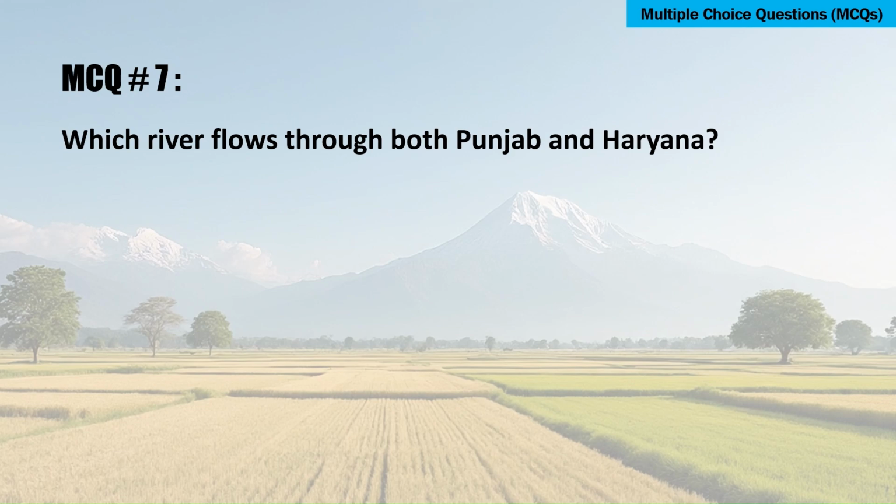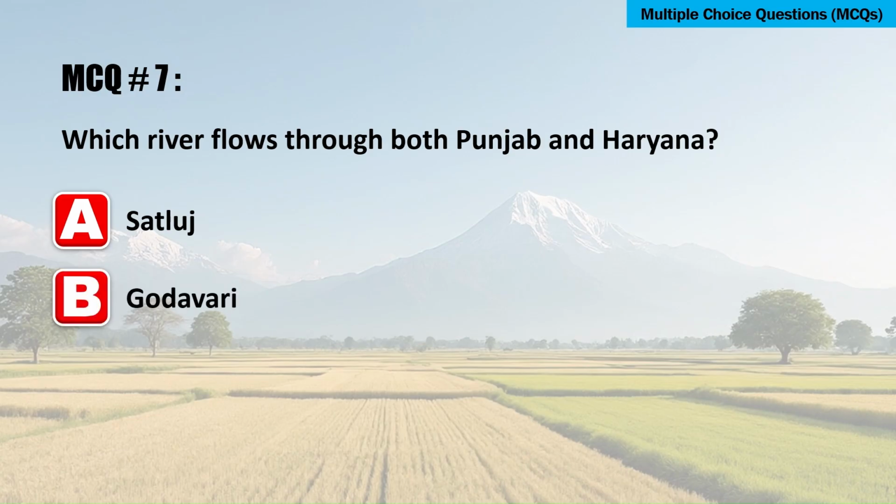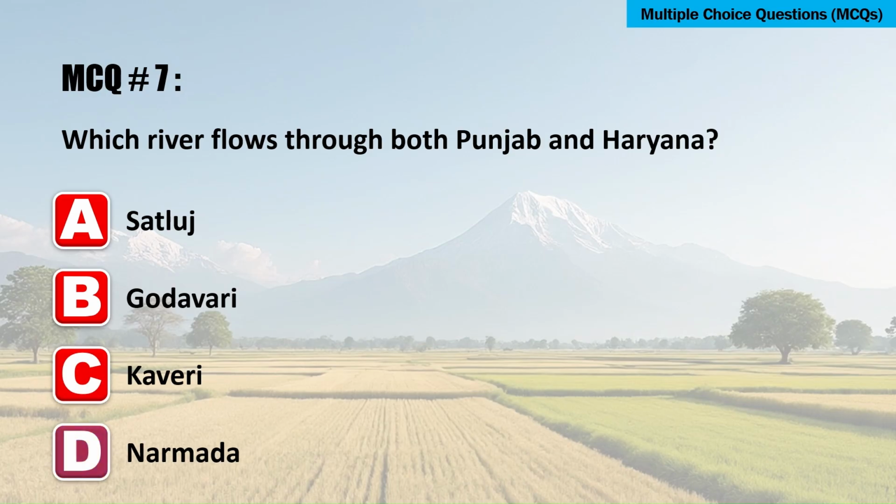Which river flows through both Punjab and Haryana? Option A, Satluj. B, Godavari. Option C, Kaveri. Or option D, Narmada. The correct answer is A, Satluj.